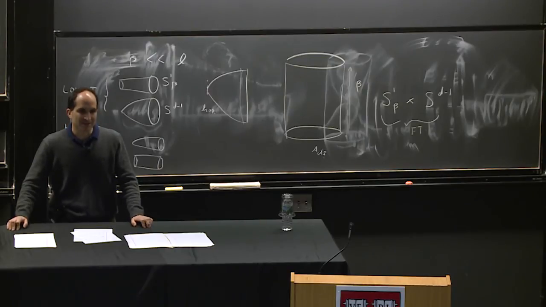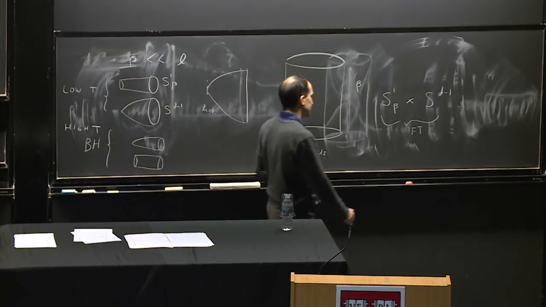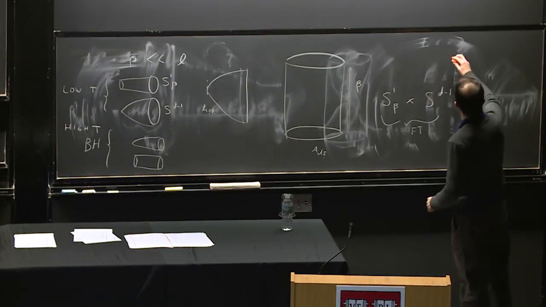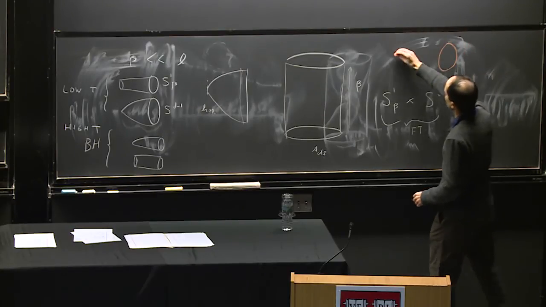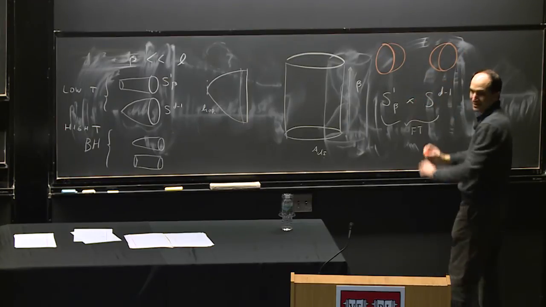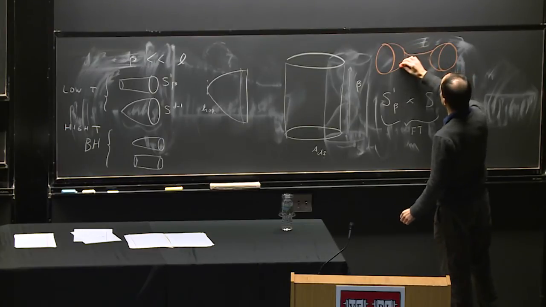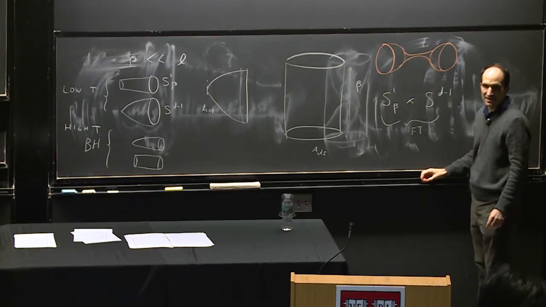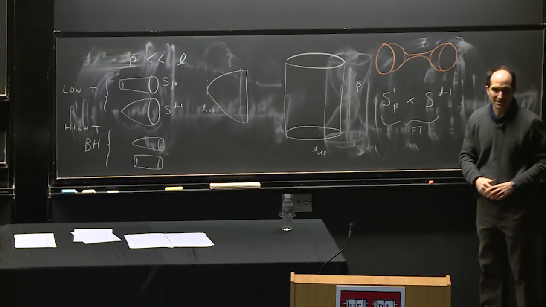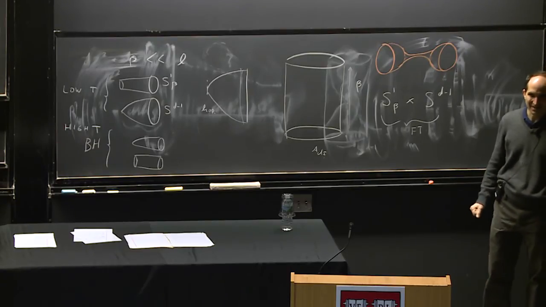I think these questions tend to lead more to questions than to answers, in the sense that, for example, you could imagine situations where you have two separate boundaries, and each one is filled in with some interior. But you can consider topologies which mix them together, let's say in Euclidean signature, and that would lead to some correlation between the two theories. And this doesn't seem to be allowed by gauge theory logic. There should be no correlation between two disconnected field theories.